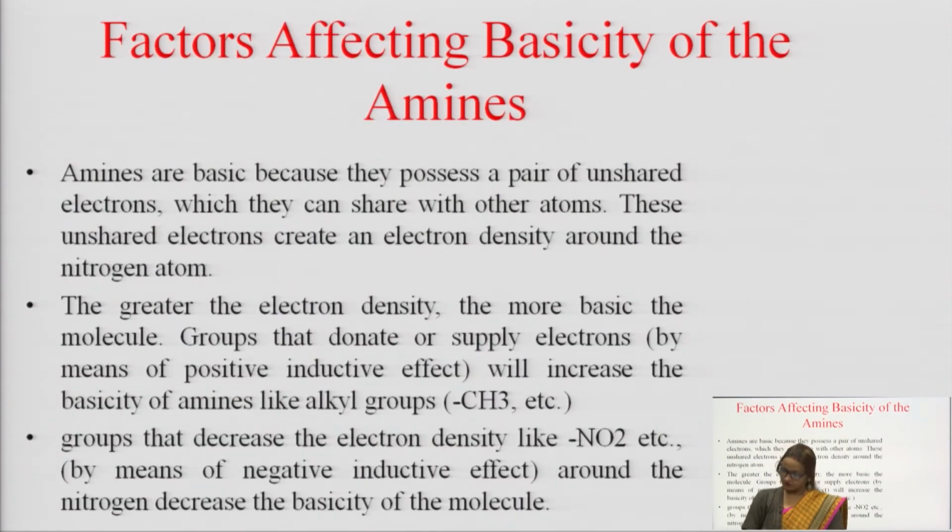Next, a very important point: factors affecting the basicity of amines. What are the factors? If I am saying that because of the lone pair or non-bonding pair of electrons this is a base, can you decide what factors determine the basicity of an amine?